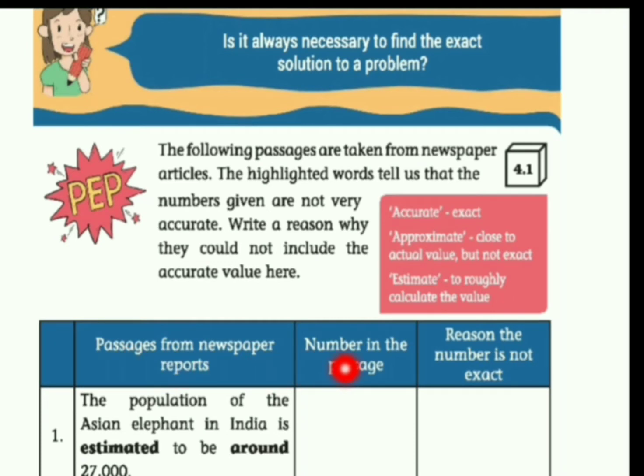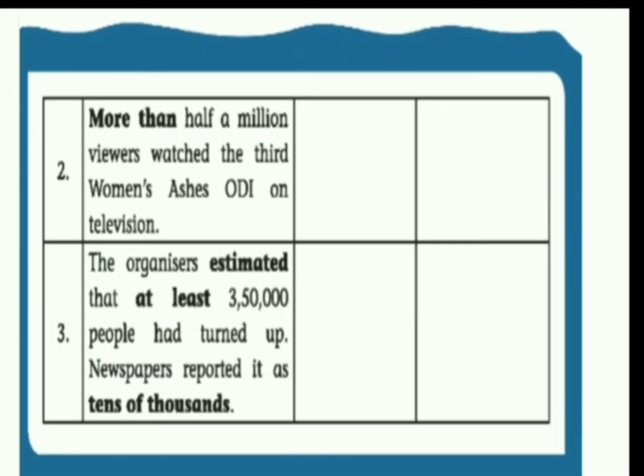The population of an Asian elephant in India is estimated to be around 27,000. So here the number is 27,000 and the population of an elephant may increase or it may decrease. So we can't count the exact value. So it is not possible to count all the elephants. You have to write it.